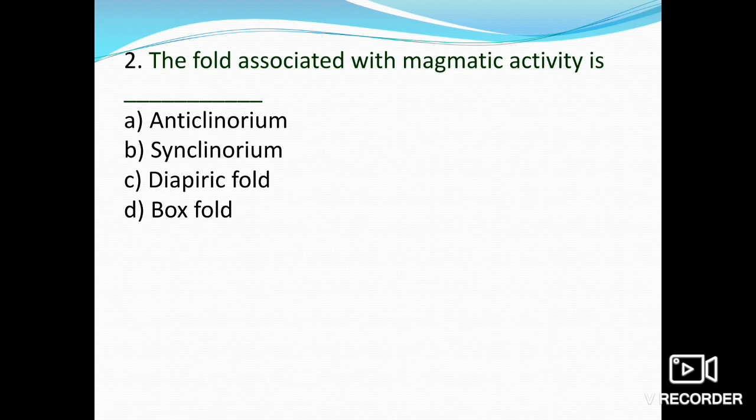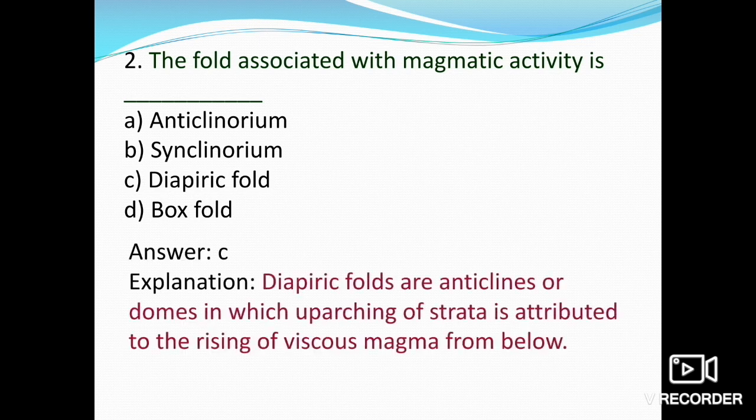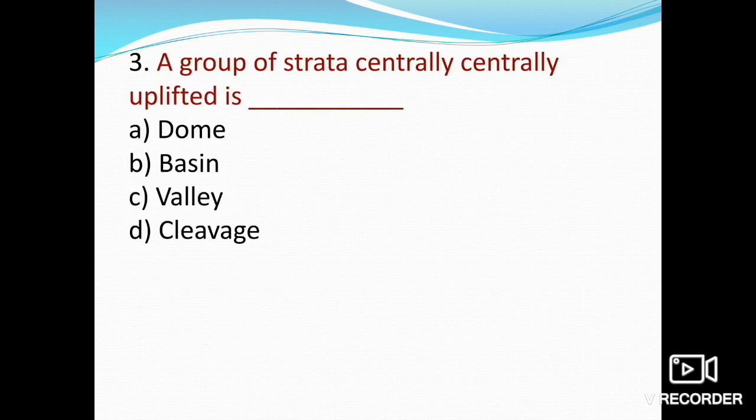We all know that diapiric folds are the anticlines or domes in which uparching of strata is attributed to the rising of viscous magma from below. So that is the fold associated with magmatic activity. Option C, diapiric folds, is the right answer.